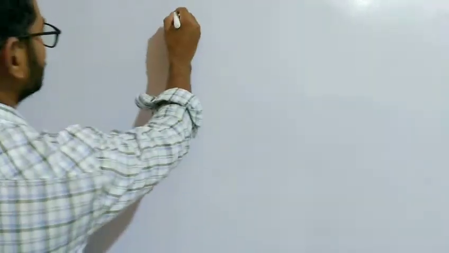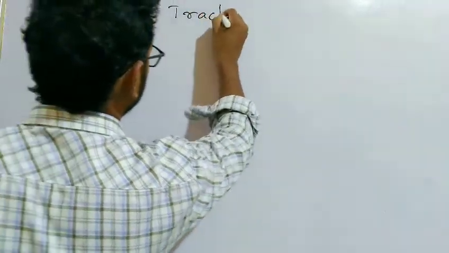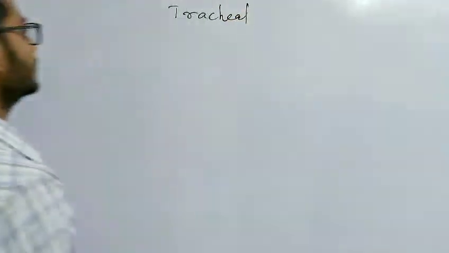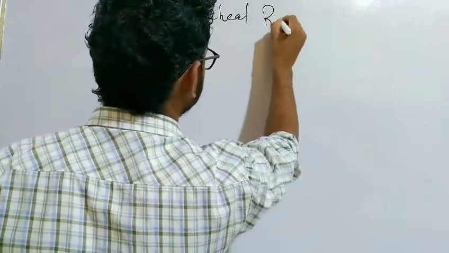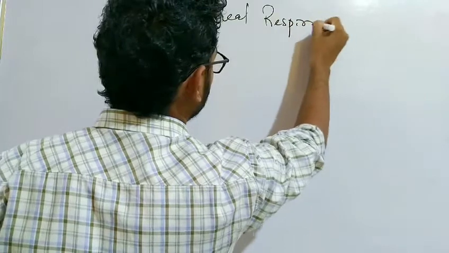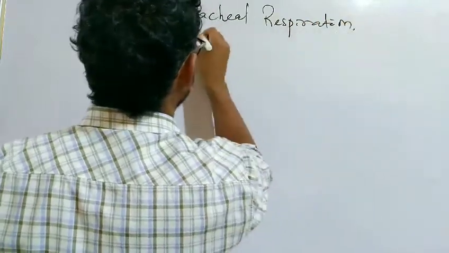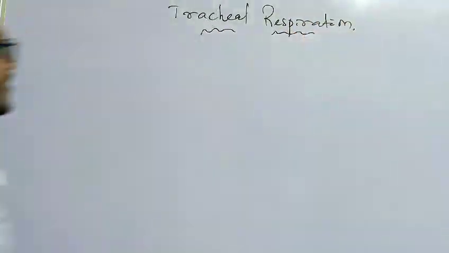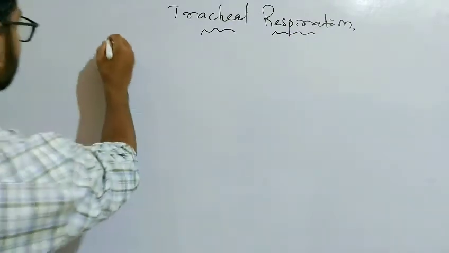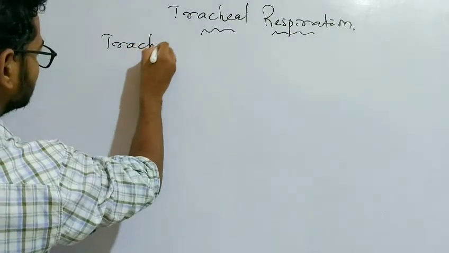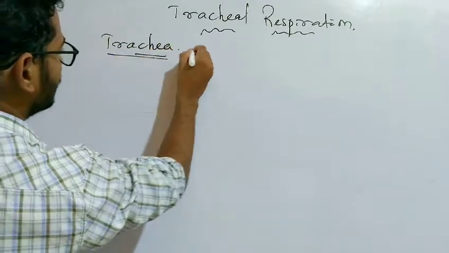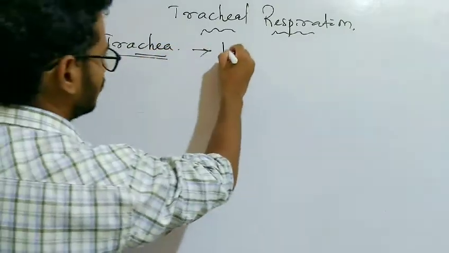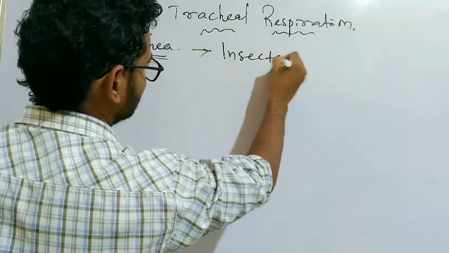Let's discuss tracheal respiration. So what is tracheal respiration? It is when respiration occurs with the help of the trachea. It is found mostly in insects.